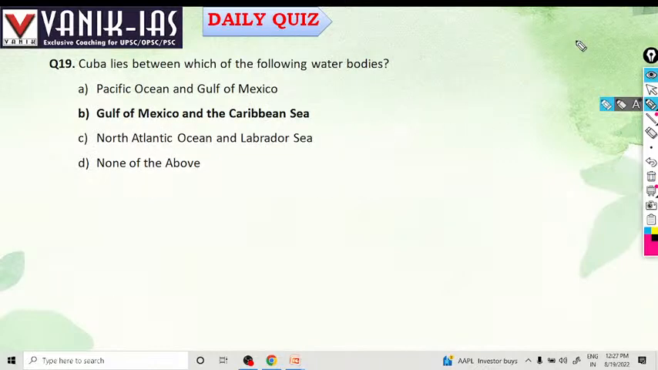Cuba lies between which of the following water bodies? It is the Gulf of Mexico and the Caribbean Sea. Cuba lies between both, in Central America.